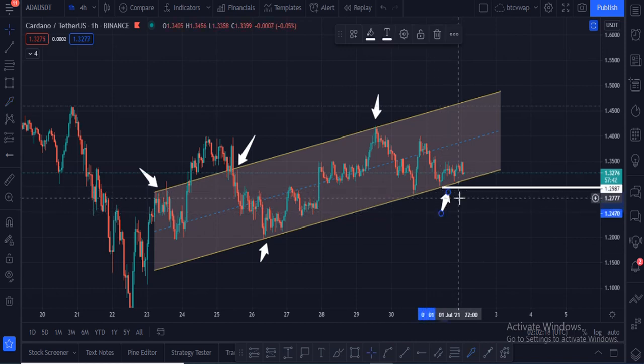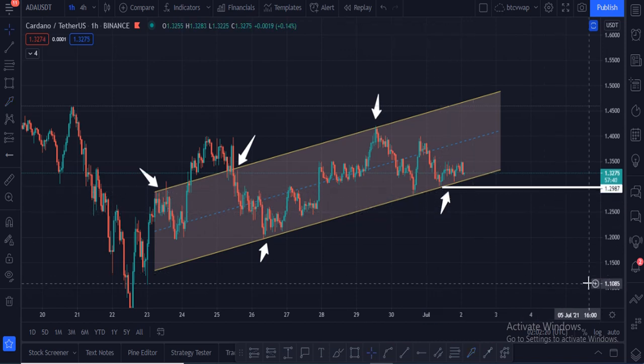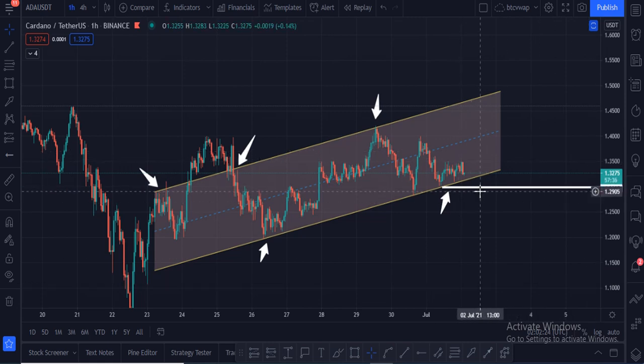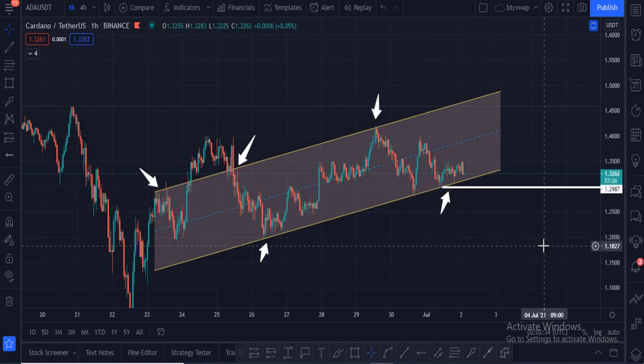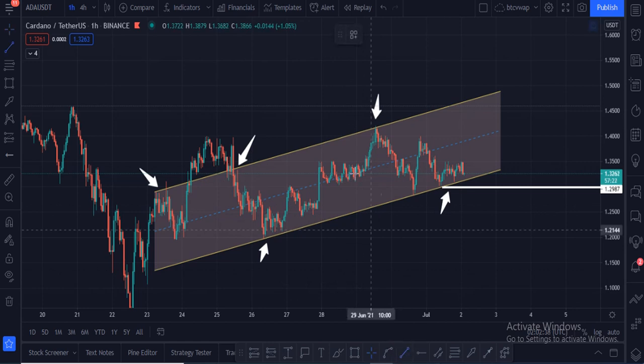The strongest support zone for Cardano right now is at $1.30. If Cardano breaks this $1.30, in that case it will break this rising channel towards the downside. In that case the price of Cardano can go very low, and the target will be like this.